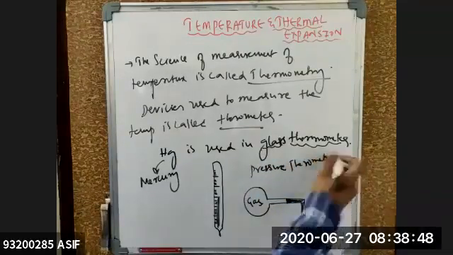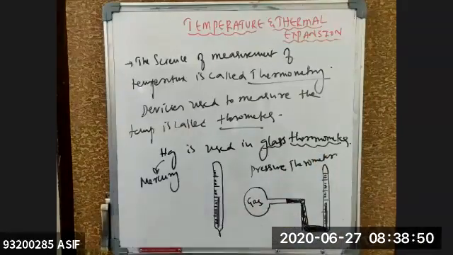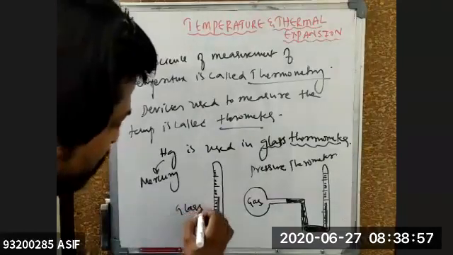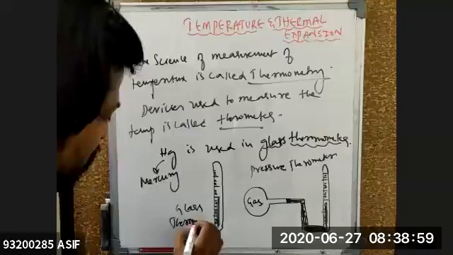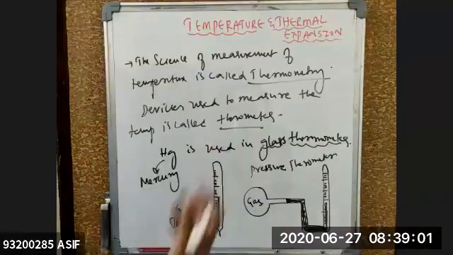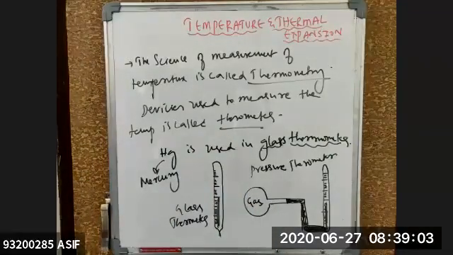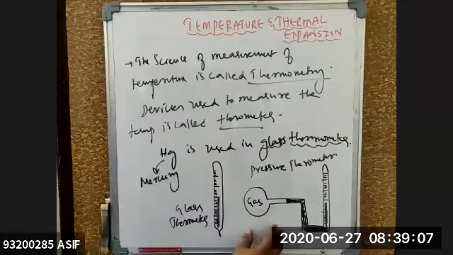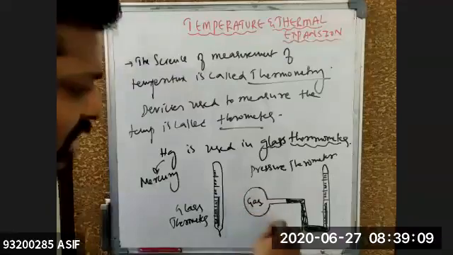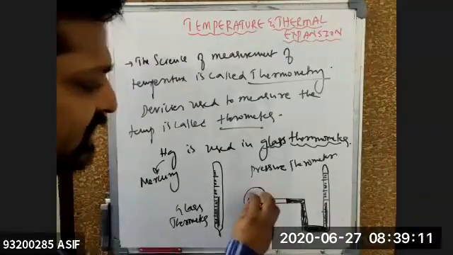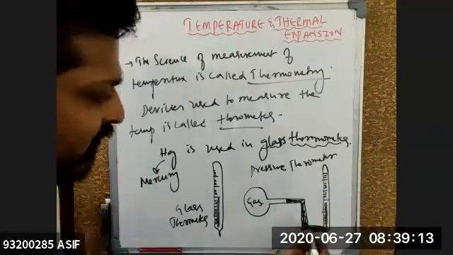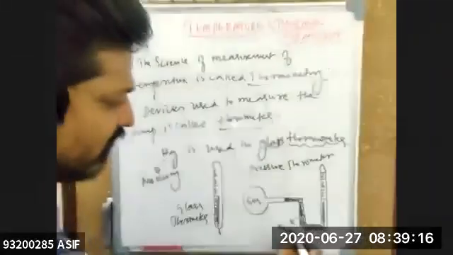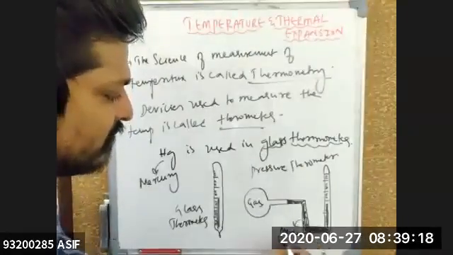This is the basic symbol, or basic diagram, of how the pressure thermometer will look. This is your glass thermometer. We will have more detail about all this in the coming classes. Just roughly, for the pressure thermometer, keep this in mind: there is a glass vessel type of structure in which gas has been filled, and this one is nothing but pure mercury, pure Hg.